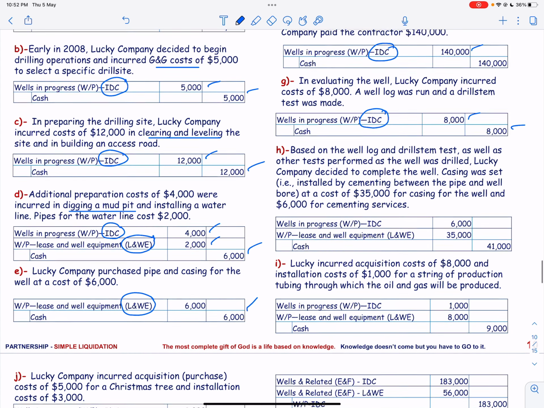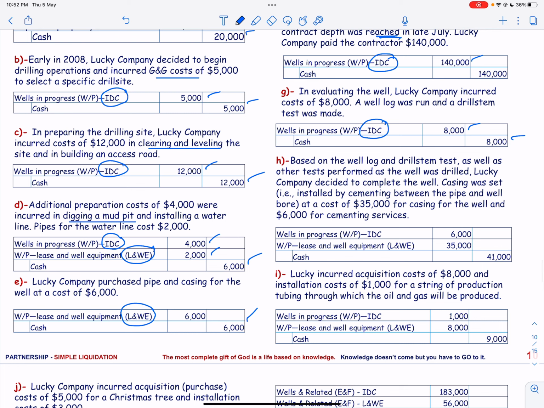Based on the well log and drill stem test as well as other tests performed, Lucky Company decided to complete the well. Casing was set and installed by cementing between the pipe and well at a cost of 35,000. This is a lease and well equipment cost for casing for the well, and 6,000 for cementing services. This is an intangible drilling cost.